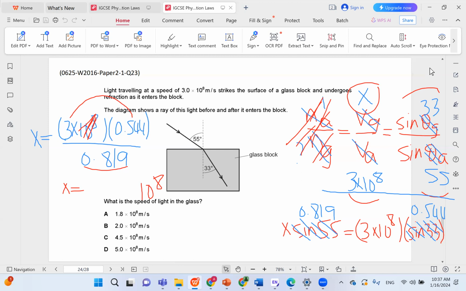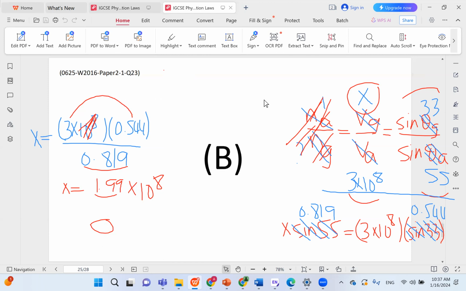I'm going to do it on the calculator: 3 times 0.544. And this gives me 1.632. And then I divide by 0.819. And this gives me 1.99. So 1.99 times 10 to the power of 8. So definitely 2 times 10 to the power of 8 is the correct answer here because it's the closest to 1.99. So we're going to go with B.